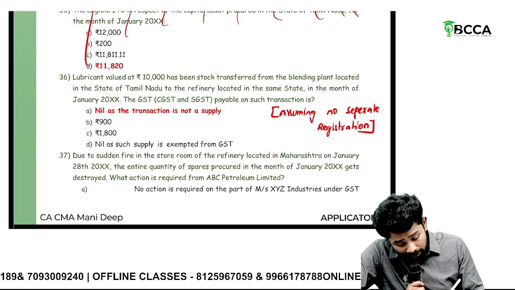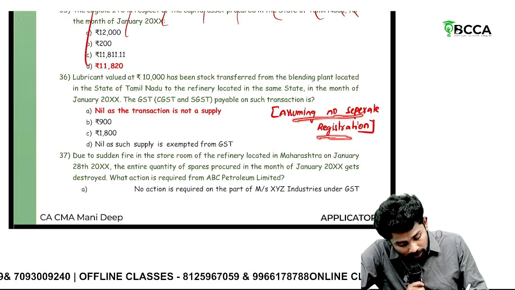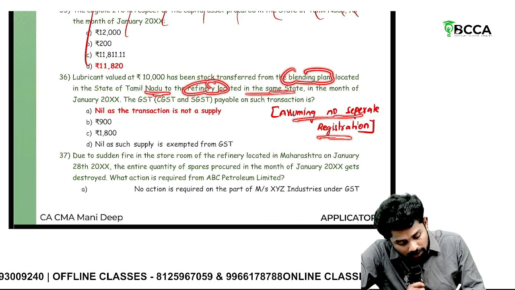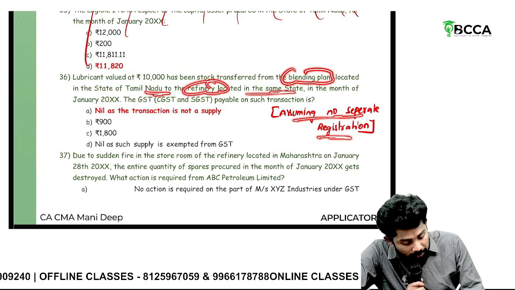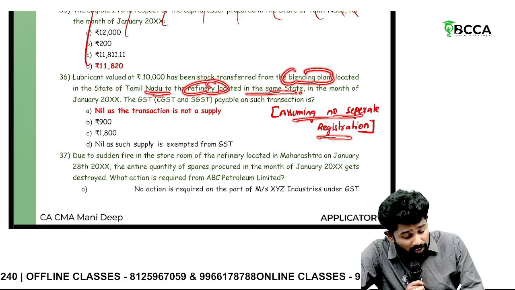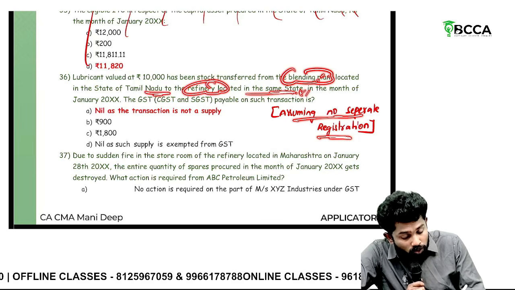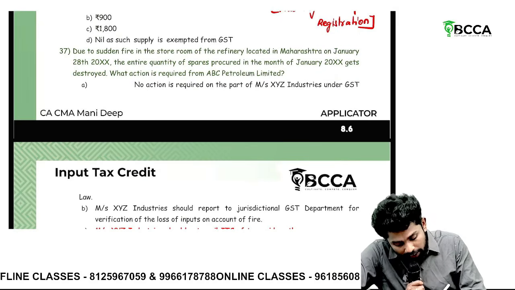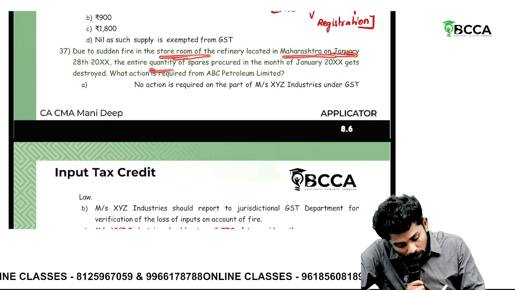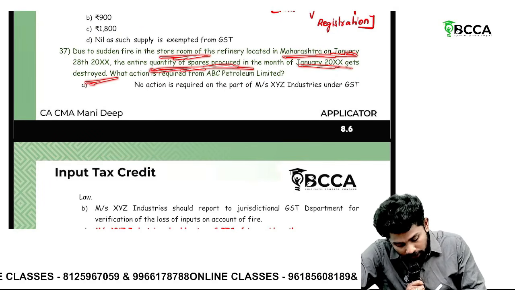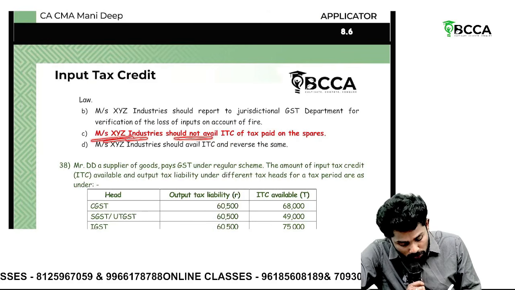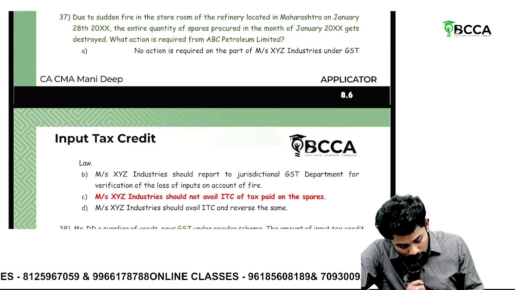Sir, here, assuming no separate registration for this blending plant located in Tamil Nadu and the refinery located in the same state, we assume there are no separate registrations. If there is no separate registration within the same state, two different branches, it is not a supply. That's why no tax. Due to sudden fire in the storeroom, all the quantity of spares has been destroyed. What action? Nothing. No ITC. XYZ industry should not avail ITC of tax paid on the spares.